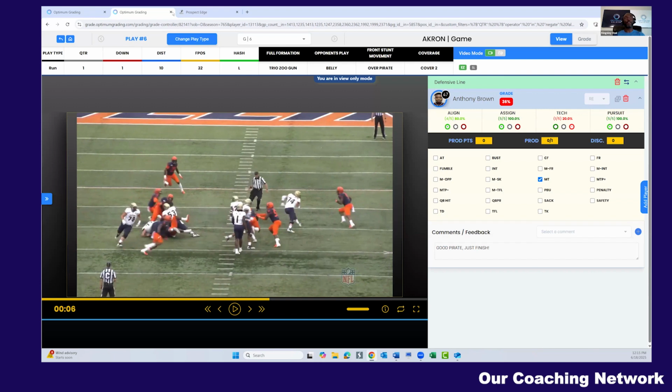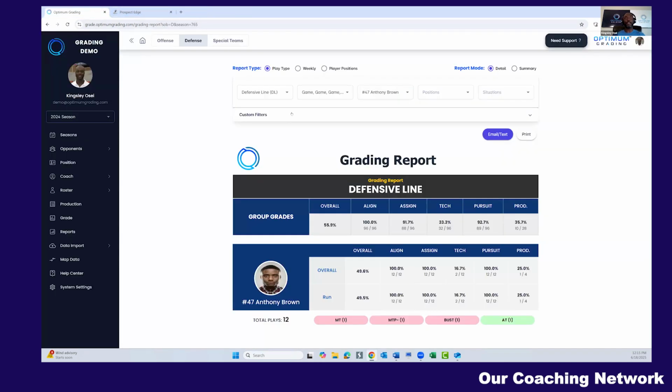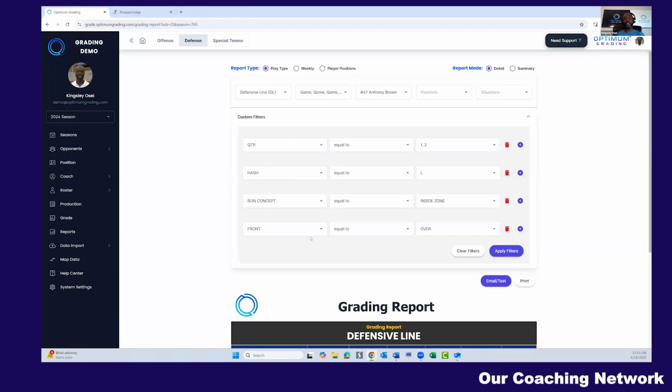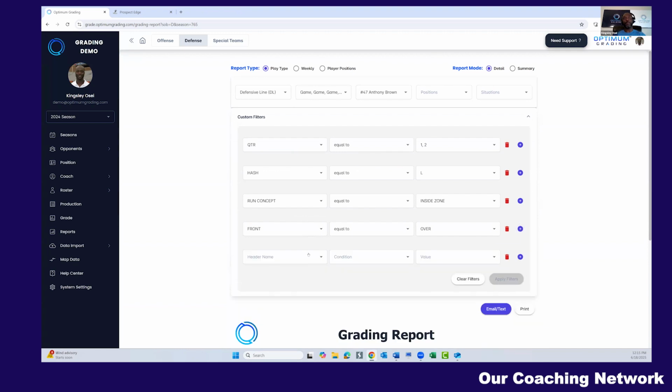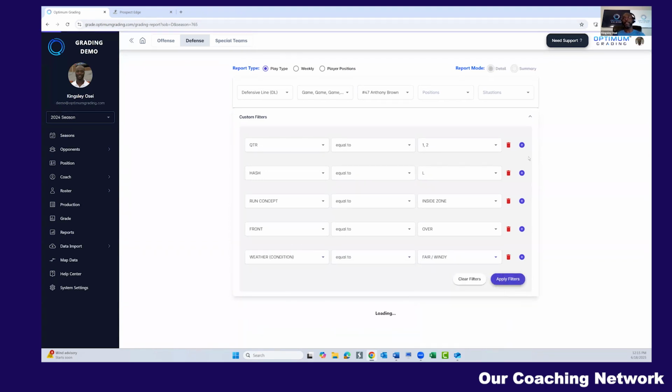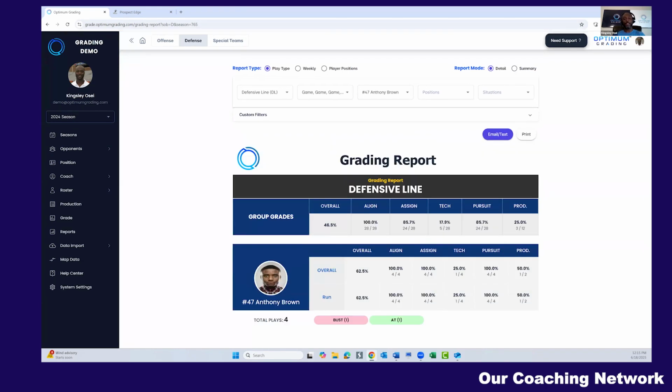Any question they want to know about the player's performance, they can do that through their breakdown data. I'll even add one more to this. I have a category where I keep track of the weather for each game. So I want to add on when weather equals fair or windy day, right? There's 4 plays right there. We can watch all 4. We can click on anything in here to pull up those clips, right? So this is a tool that, as you can see, saves coaches a lot of time.